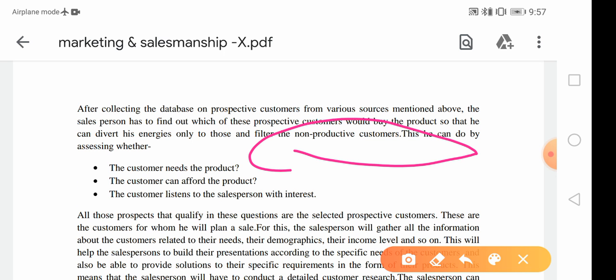Firstly, you have to judge whether this customer is able to pay. These are the four characteristics which we have read earlier above. So if a customer is not qualifying on all four characteristics, then they are non-productive customers, and we don't have to waste our time on them. Now this can be done by assessing these things.